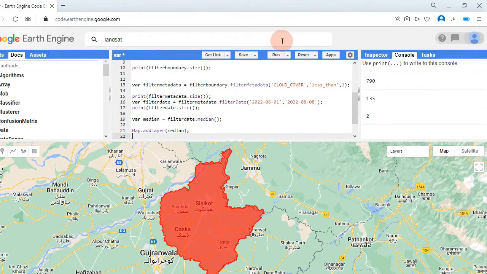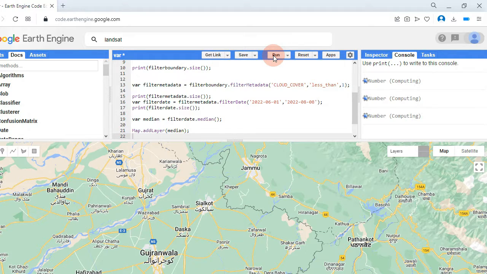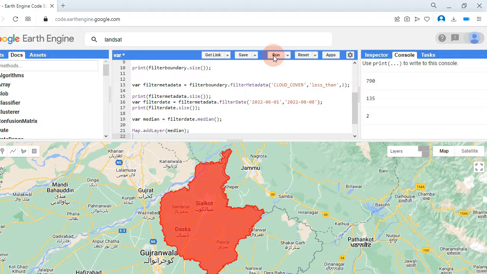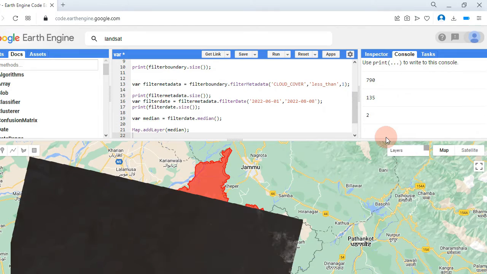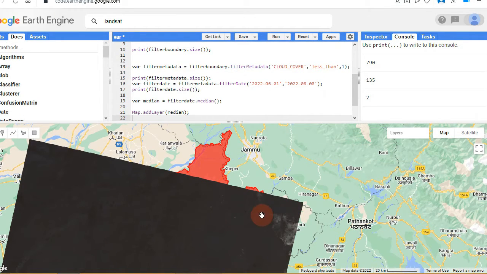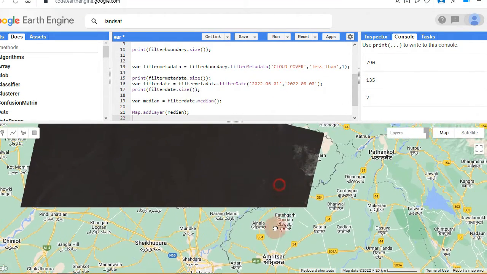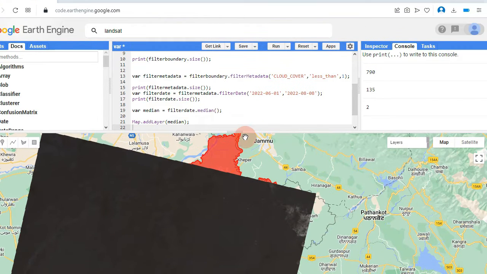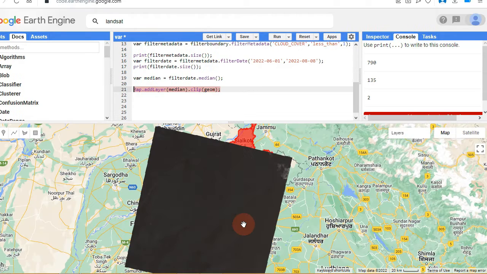Click enter, then click on Run. And you see in the layers you have two layers. One is the shapefile and the second, named Layer 2, has the satellite images. So this is my satellite image of this Sialkot area.